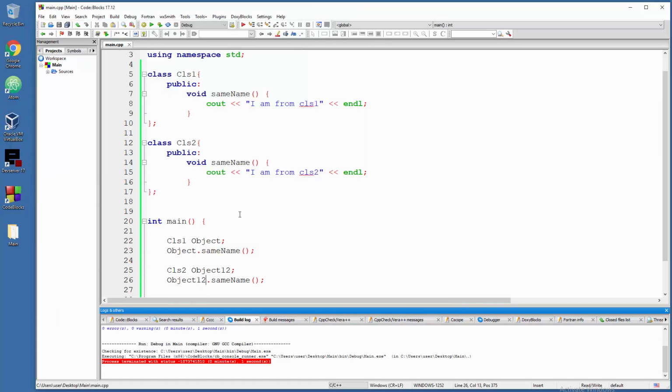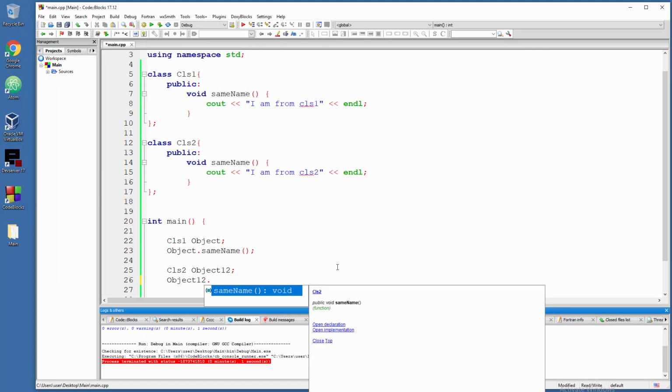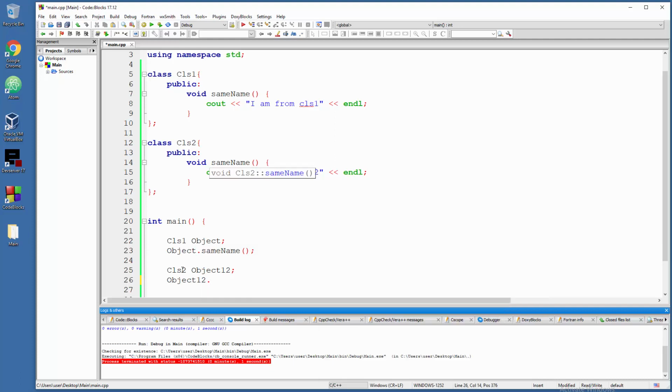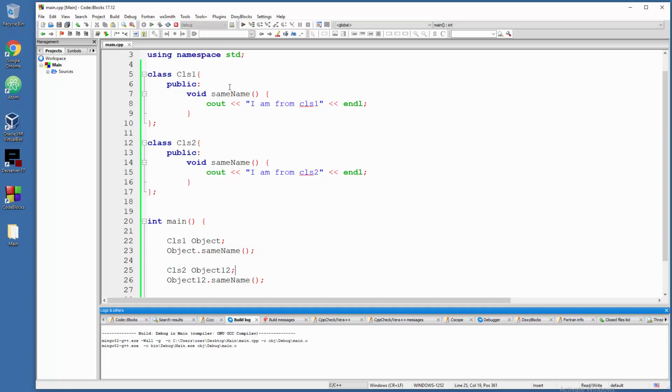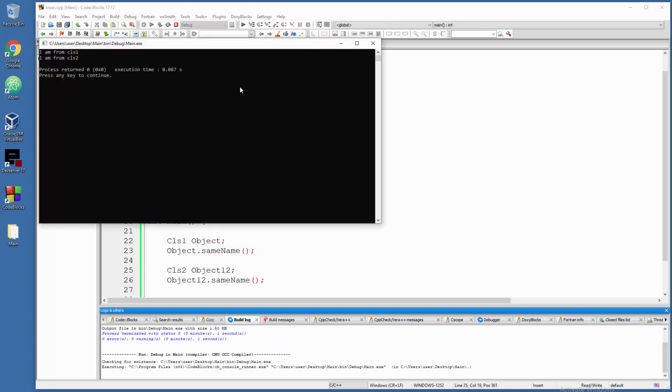See, there you go. Also, when you change the name of the object and type dot, you will have the appropriate method from class 2 available. So you know both of these classes have a method with the same name, just one dedicated to that specific class. That is very important. It will be automatically recognized. Right, so this is fixed. Let's run this stuff. There you go.